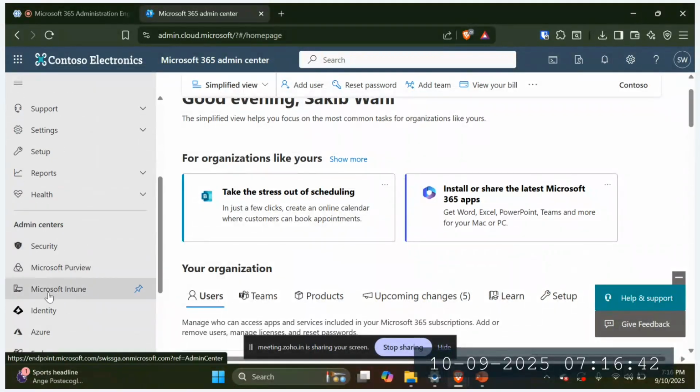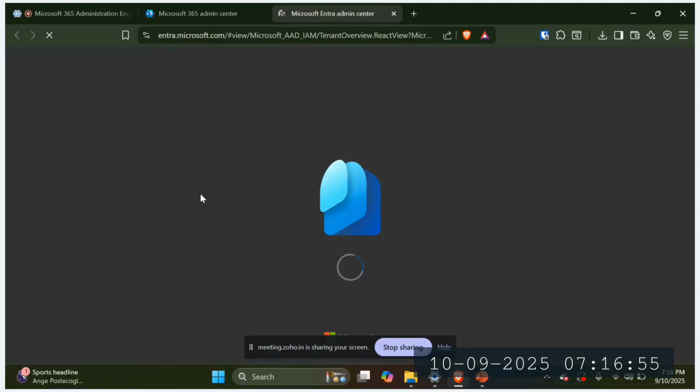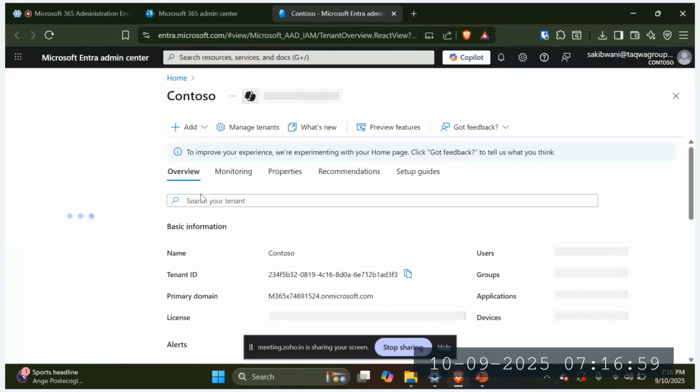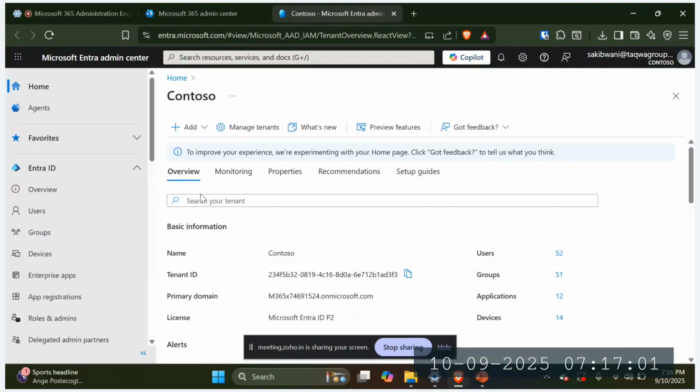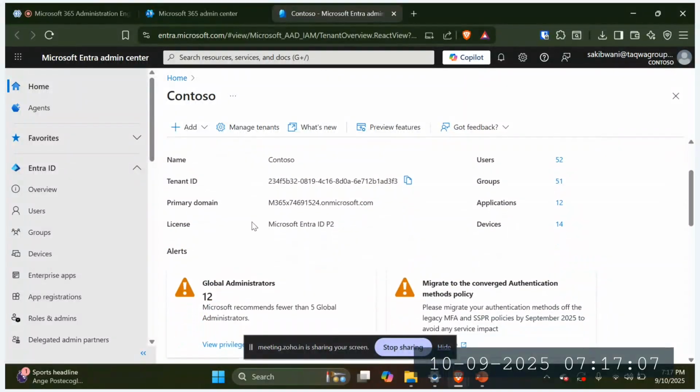You see Microsoft Purview, and here it is the identity, correct? Under this, all these concepts of SSPR, MFA, and conditional access. And for conditional access, we need a P2 license. Yes, correct. I'm already aware of that.